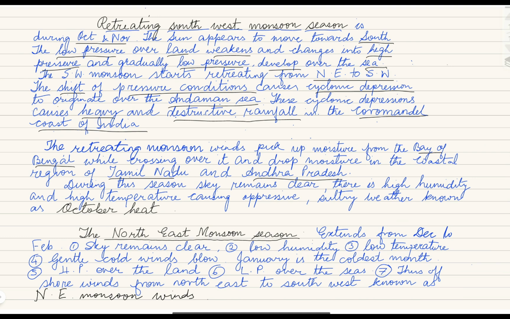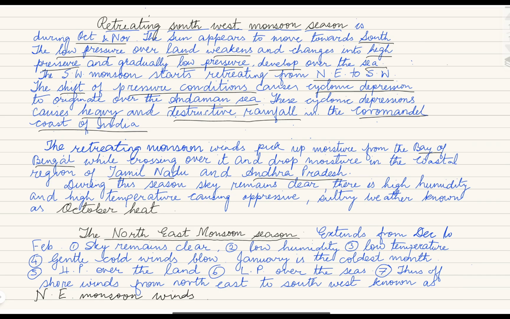High pressure is developing over land and low pressure over the water bodies, and the direction is from northeast to southwest. Because of this change in pressure conditions, tropical cyclones develop. They originate from the Andaman Sea and hit the Coromandel coast. As the retreating monsoon blows over the Bay of Bengal, it absorbs moisture and drops rainfall in the Coromandel coast. The states affected are Tamil Nadu, Andhra Pradesh, Orissa.